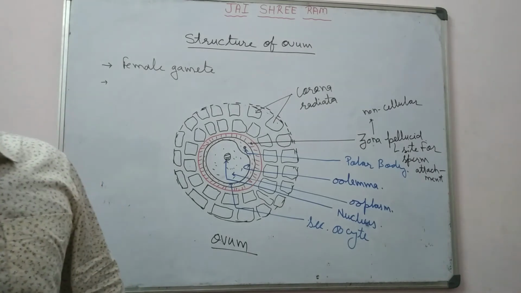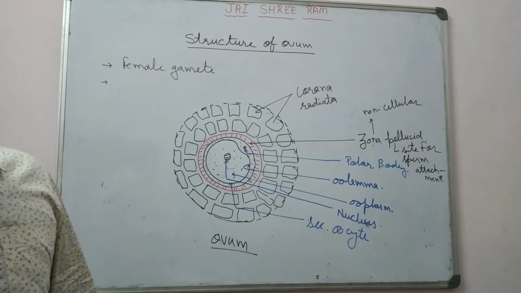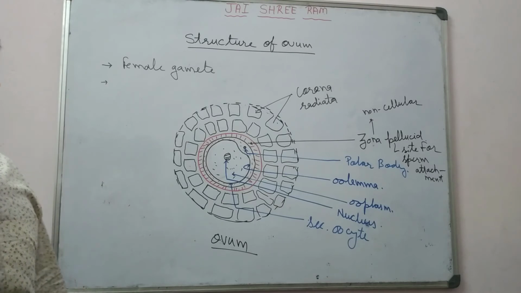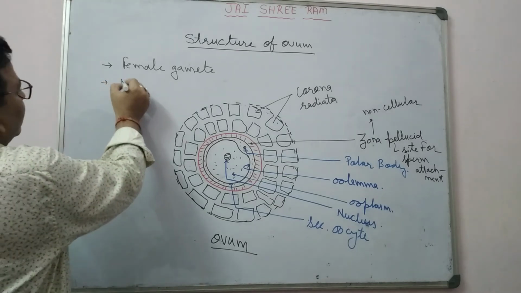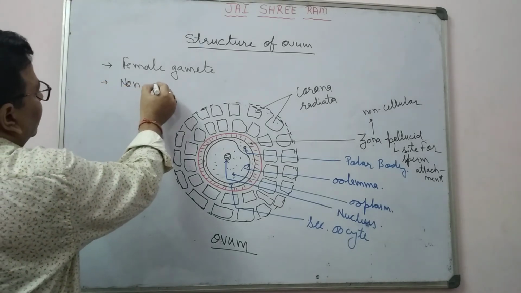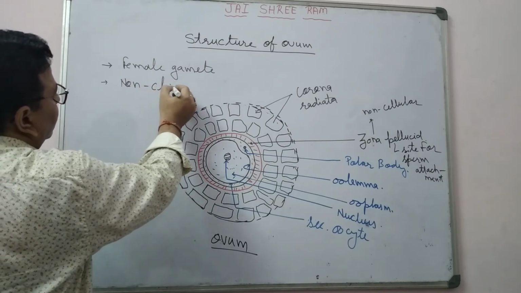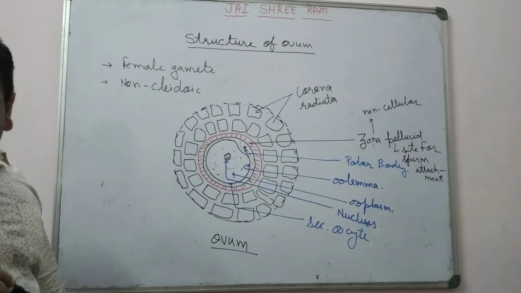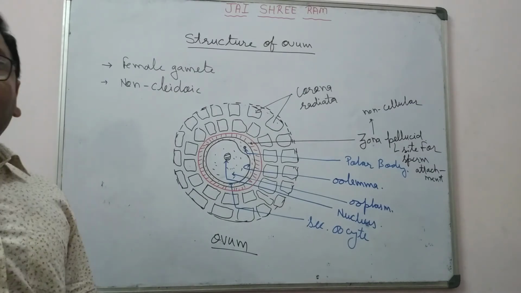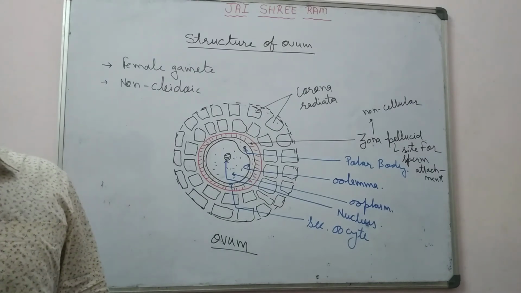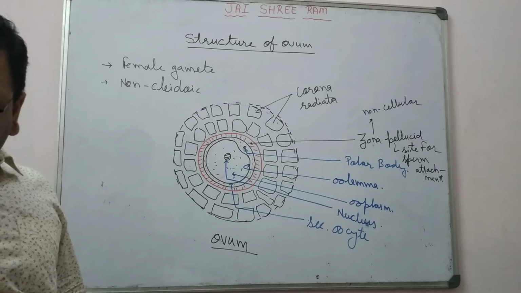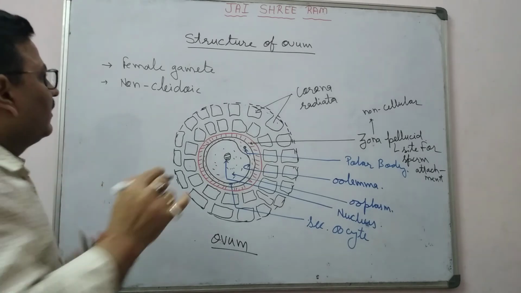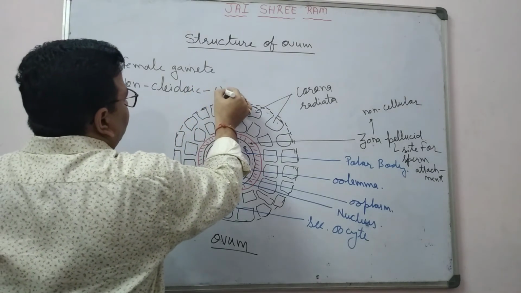Now, the second, you can say non-cleidoic, okay. This is an important term, non-cleidoic. Non-cleidoic means without shell.